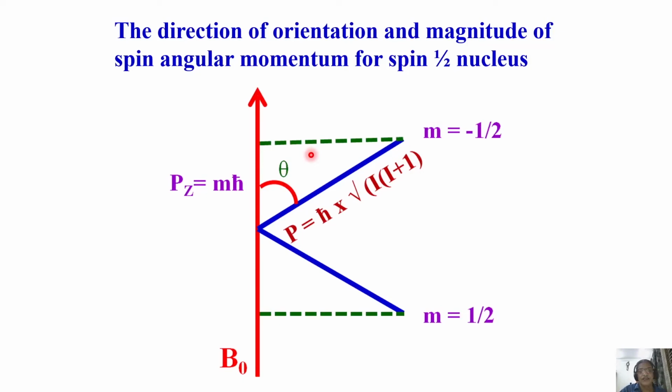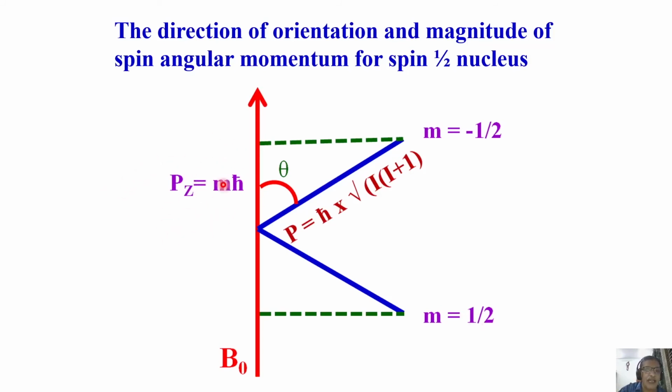What is this angle theta? You can find it out. I know pz because it is m h cross, and I also know p is equal to h cross into root of I into I plus 1, as I mentioned earlier. I is spin half, and I know h cross, so I can calculate p. I know pz equal to m h cross, where m is minus half and plus half, the only two orientations.